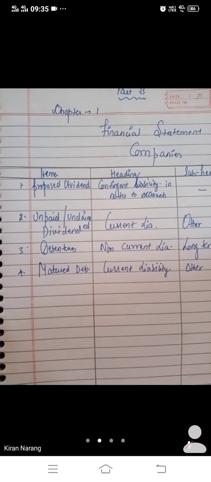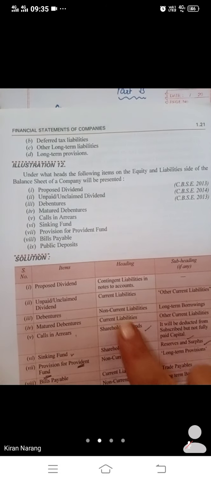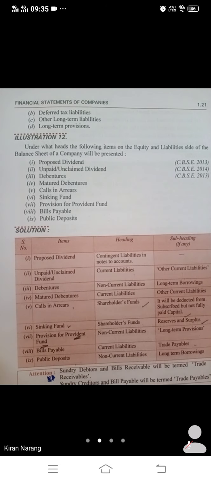Like this, बच्चे, you have to make a proper list and then learn their heads and subheads. Because 90% of questions will come like this: they will give you certain items and ask for the heads and subheads. So you have to make a proper list and then learn the headings and subheadings of all the different items.